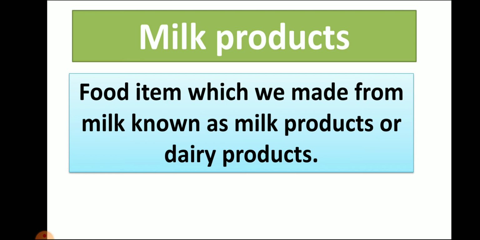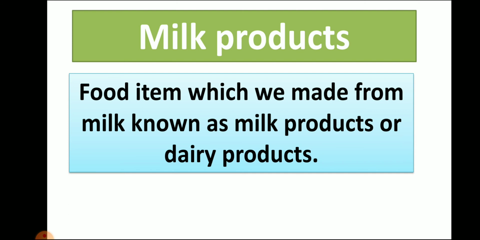So when we are taking a packet of milk from some shop, right? So from where do they get milk? They get milk from dairy, because companies like Amul and many others which are producing milk have so many animals and they take milk from these animals and make packets of it.